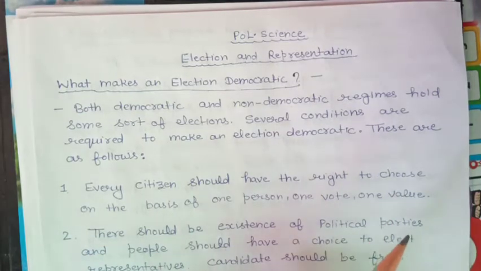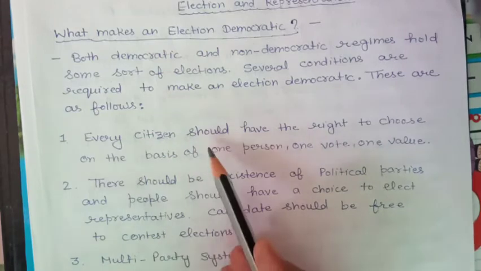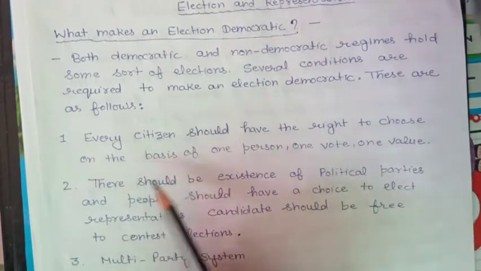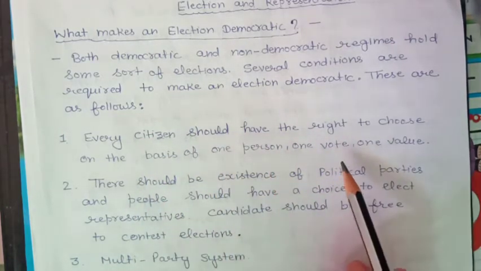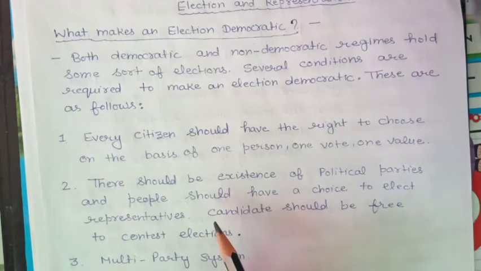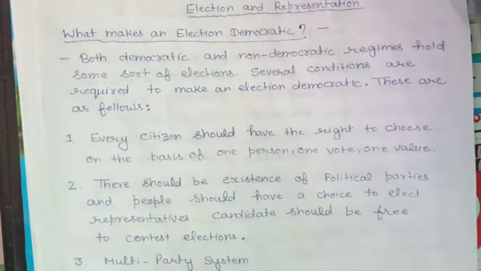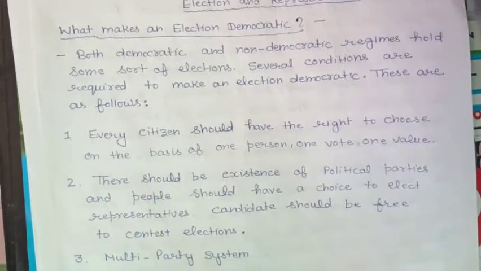So what are the factors which make an election democratic? The first one is that every citizen should have the right to choose on the basis of one person, one vote and one value. It means that every individual has a role in the formation of government. There is political equality, that each vote has one value.